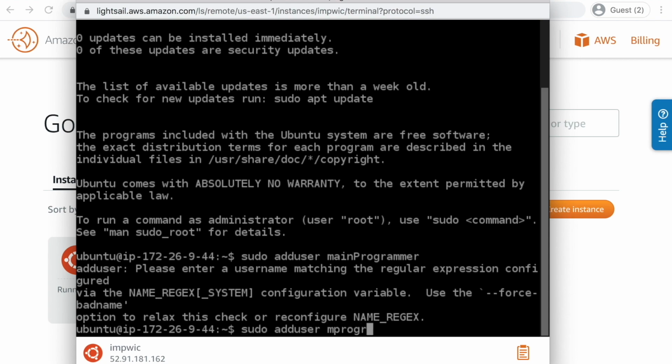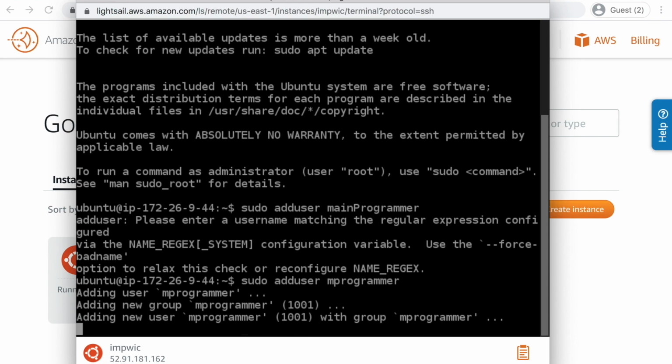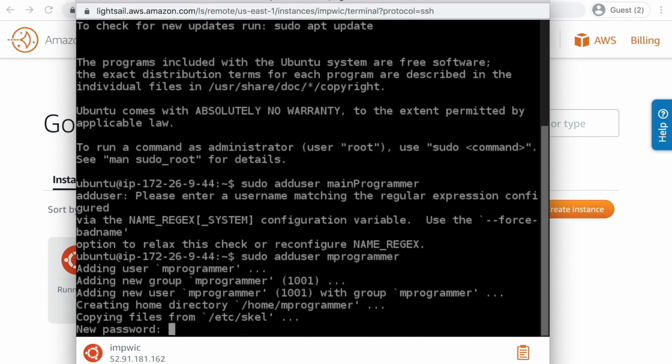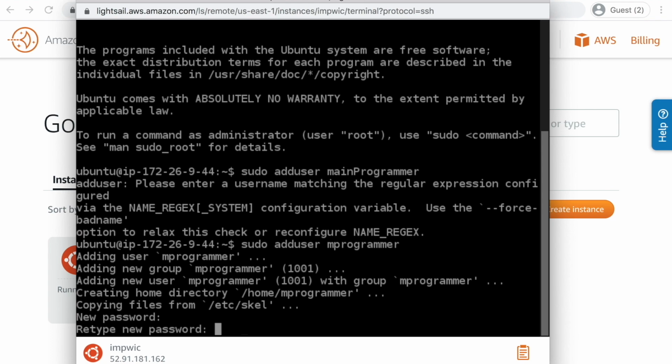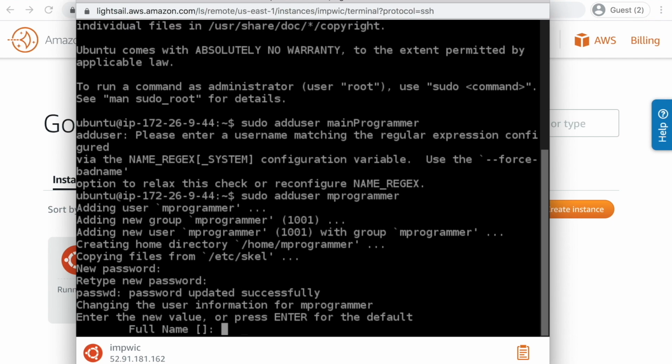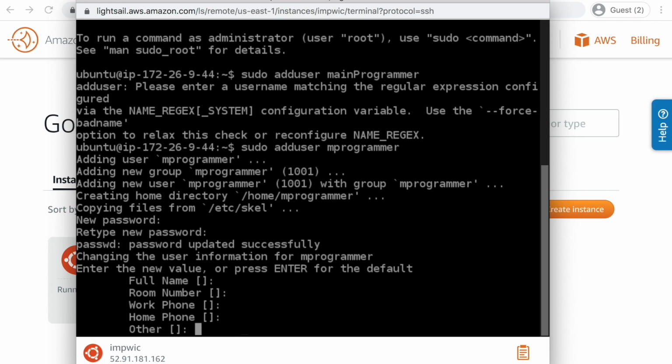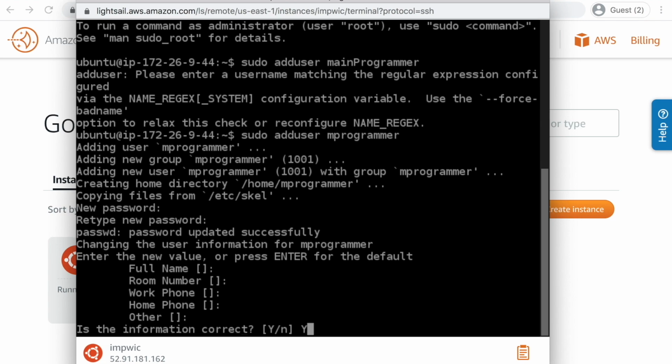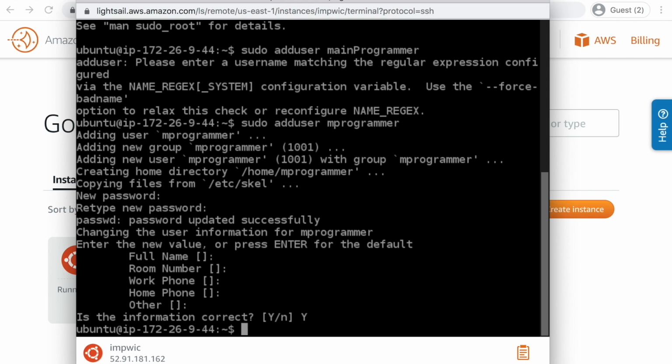So we will call it mprogrammer. It's time to make and remember a password. So you have to retype it to prove that you memorized the password, and you can skip all of these questions. You just have to answer, yes, I confirm the answers are correct.